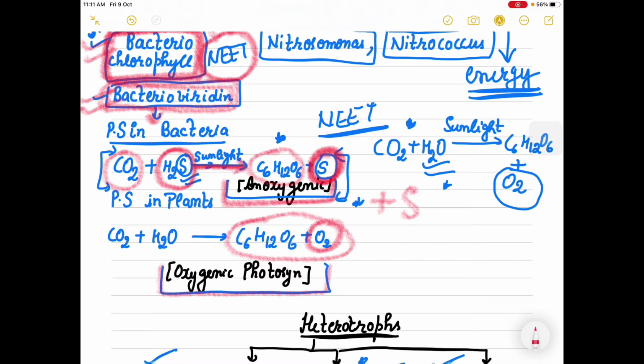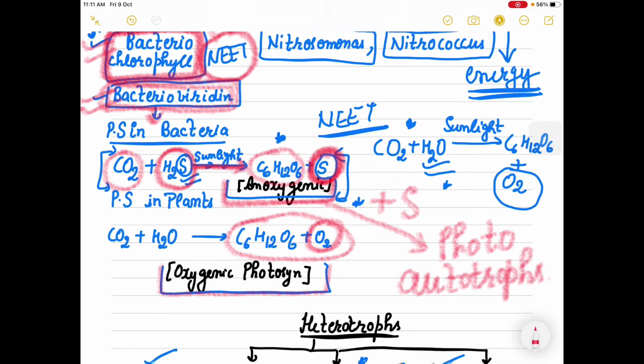But the reaction performed by eubacteria which are photoautotrophs is anoxygenic, because they do not release oxygen. That is the difference between plants and eubacteria: in plant photosynthesis oxygen is released, but in eubacteria oxygen is not released, here sulfur is released.